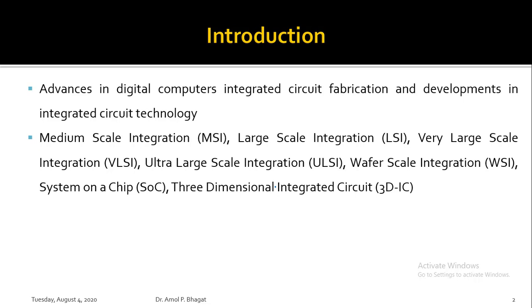But if you take the example of your Node MCU or Raspberry Pi kit, the processing unit, network interface card, as well as USB ports are integrated on a single chip. So that can be considered as an example of system on chip.